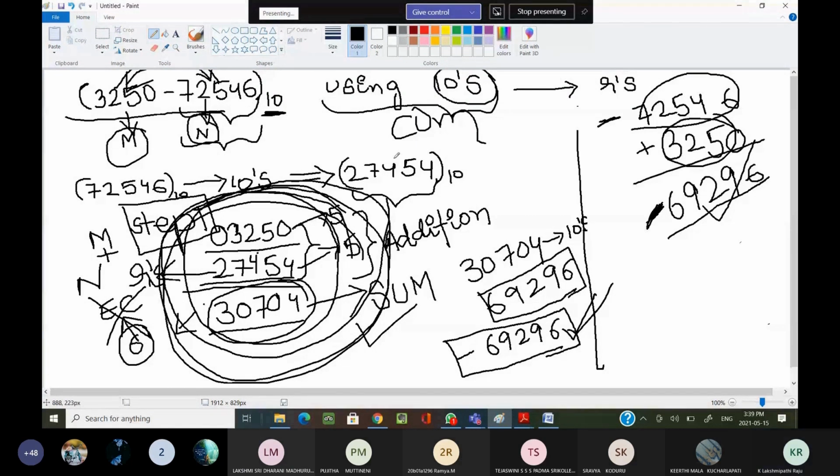Do all these steps and tell me the final answer. Don't say it directly. Do all these steps, whether it falls into case 1 or case 2, and tell me. Do it in your notebook.